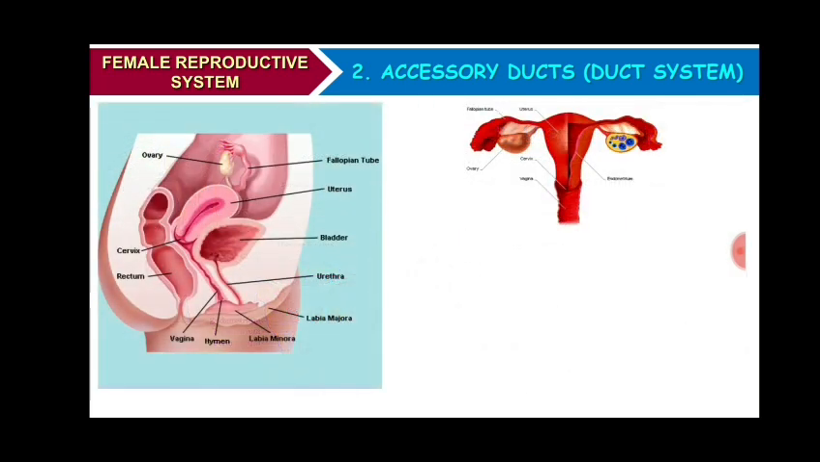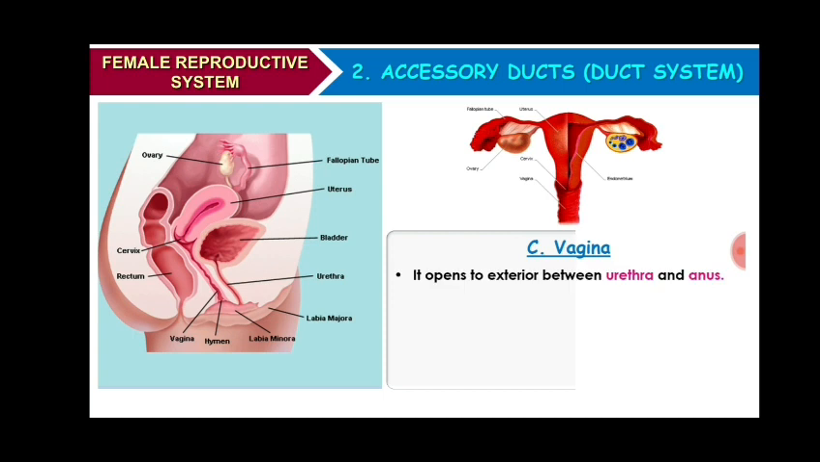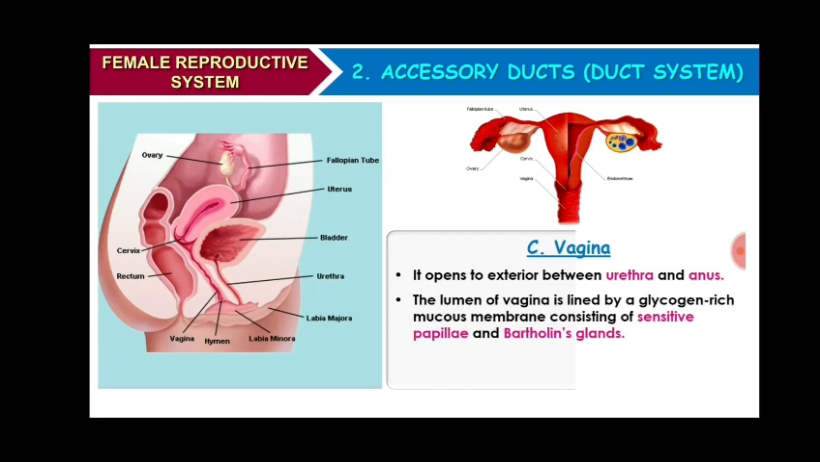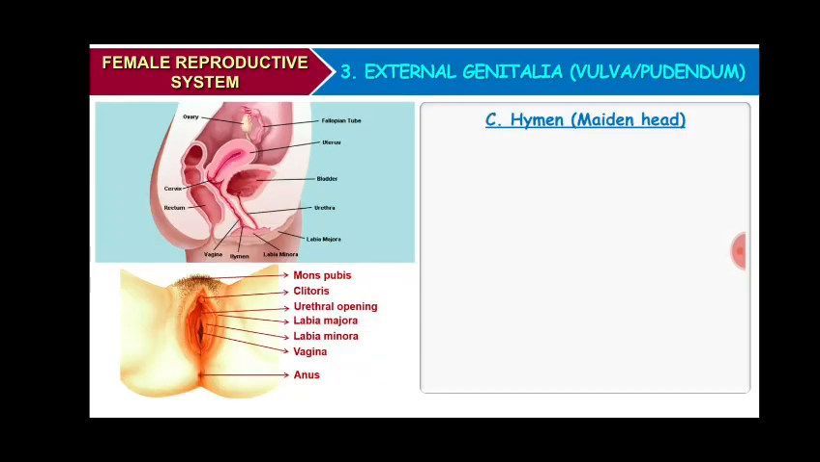Now next part is vagina. Vagina opens to exterior between urethra and anus. The lumen of vagina is lined by a glycogen-rich mucous membrane consisting of sensitive papilla and Bartholin's gland. The secretion of Bartholin's gland lubricates the male external genitalia during sexual act.